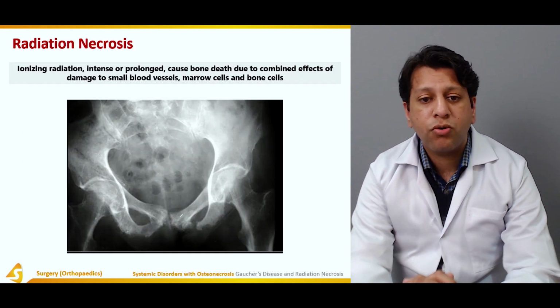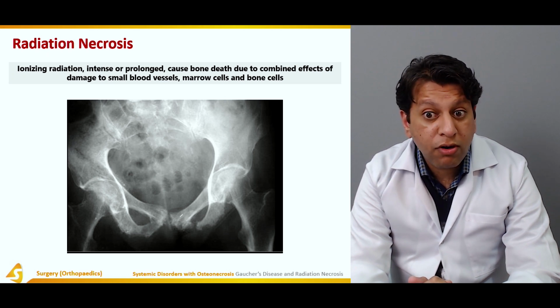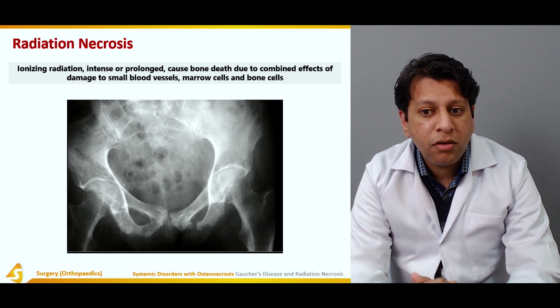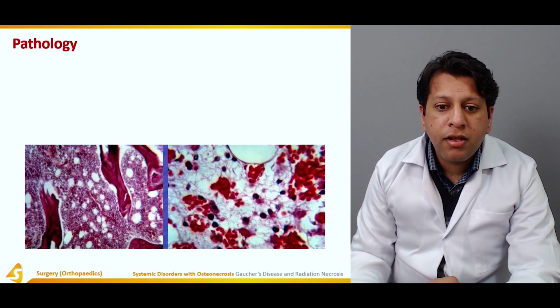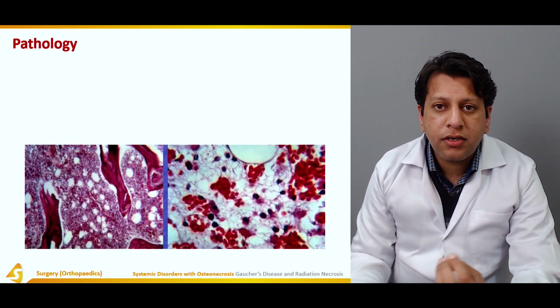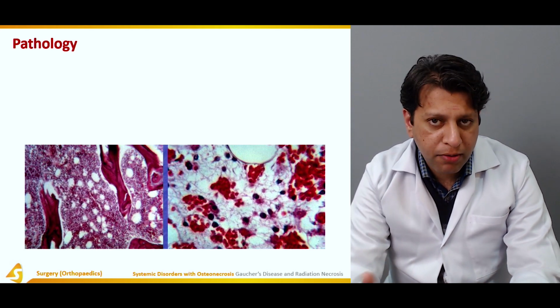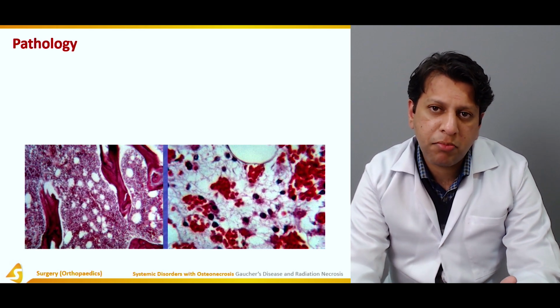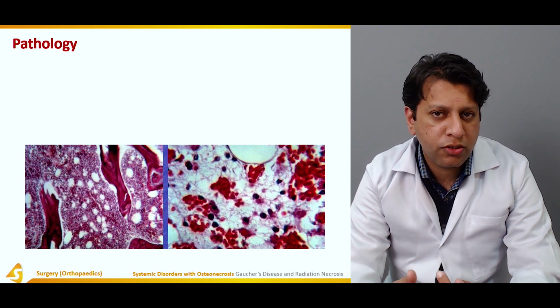Coming to radiation necrosis: ionizing radiation, intense or prolonged, causes bone death due to combined effects of damage to small blood vessels, marrow cells, and bone cells. What actually happens is that when we give radiation, for example, if there was a tumor which was inoperable, or we cannot take the tumor out, for example somewhere in the sacrum or the pelvis area, the radiation is probably the only choice of treatment.